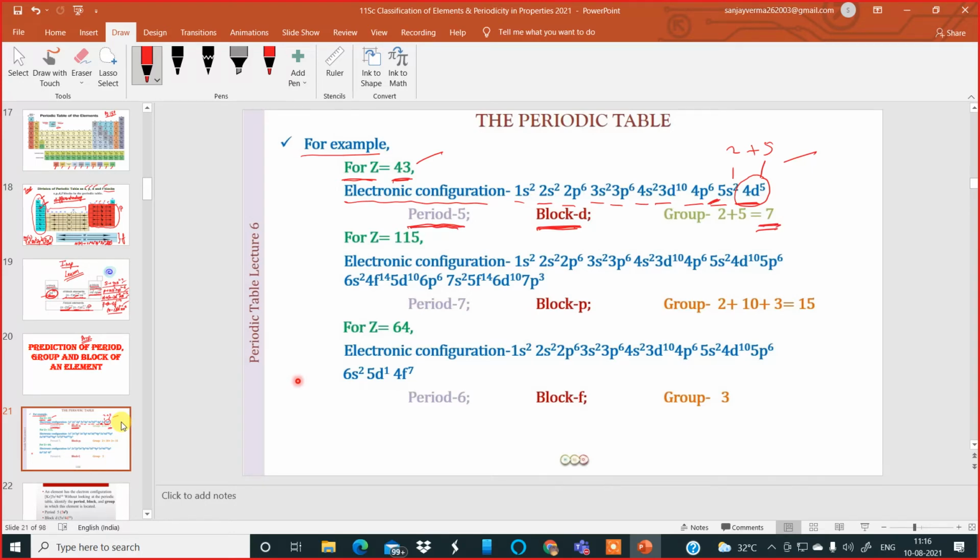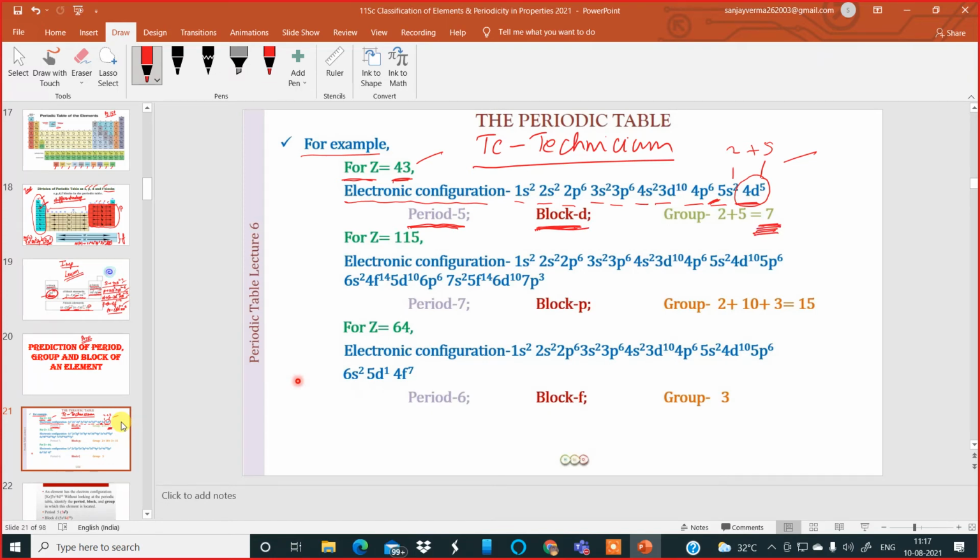The group is 7. So which is group 7? 1, 2, 3, 4, 5, 6, 7. Group 7 contains the element with atomic number 43. Which one is it? Tc, technetium. Element with atomic number 43 is technetium. It belongs to the d block and to group 7 of the long form of the periodic table.